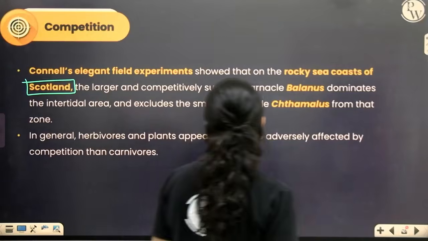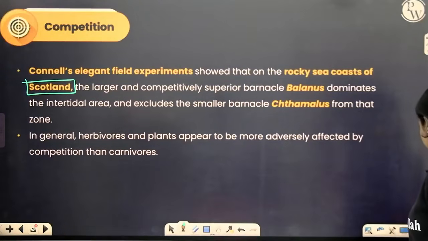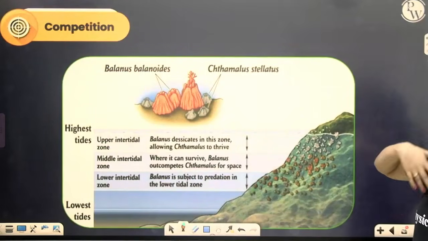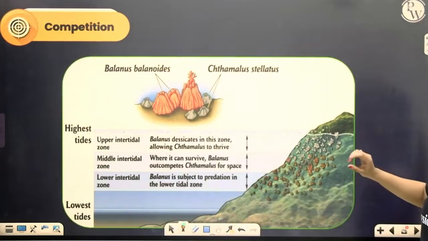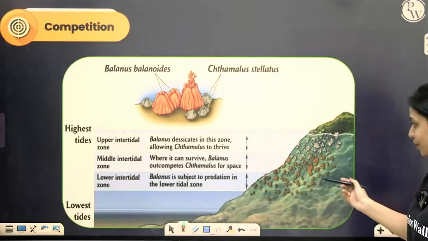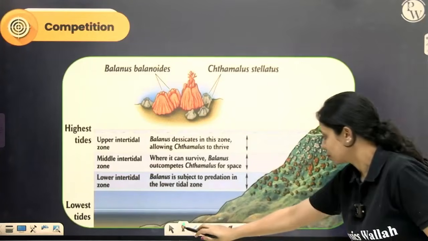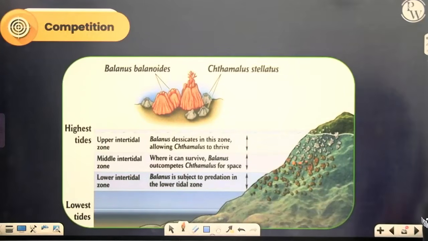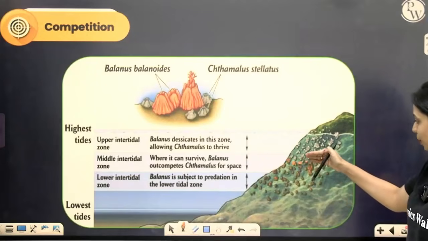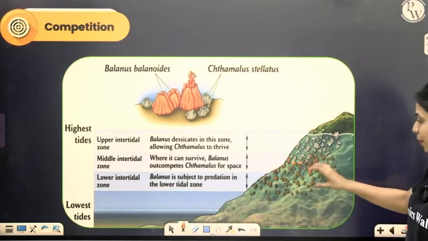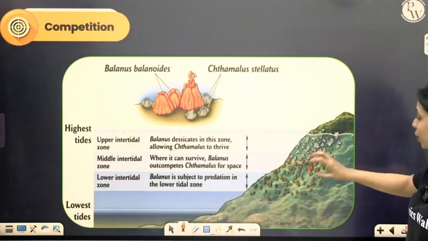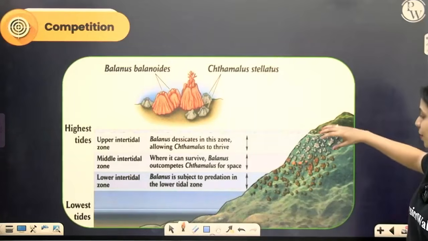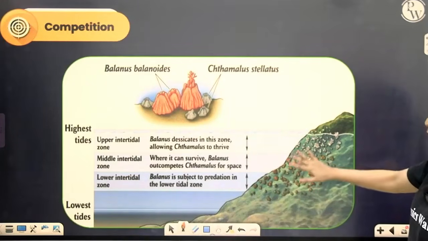Okay. So what he noticed was that in the rocky intertidal areas of Scotland, wherever Balanus was present, over here you can see the larger orange one is Balanus, the smaller grey one is Chthamalus. Okay, so over here both Balanus and Chthamalus could grow, but because Balanus is competitively superior, it wouldn't allow Chthamalus to grow. When he experimentally removed Balanus from here, Chthamalus was found to grow even over there also.